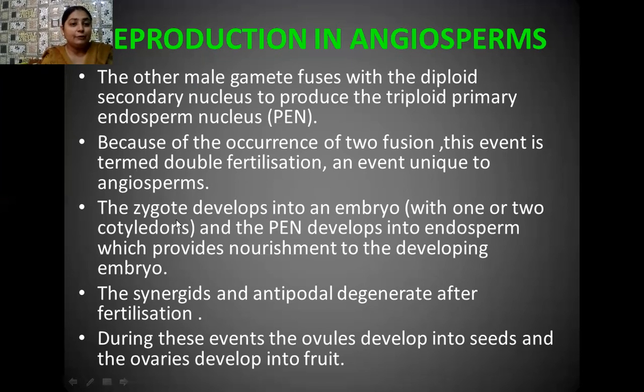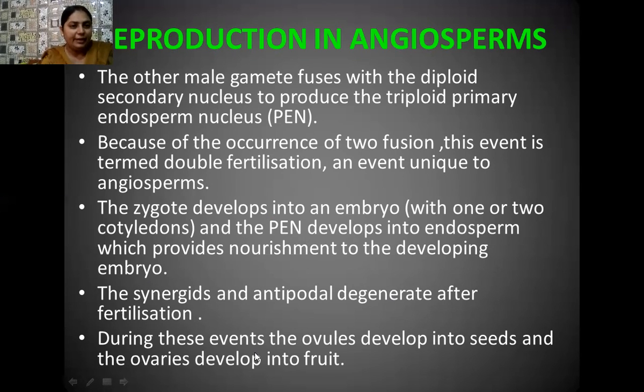Okay, student, now after fertilization, what happens? The zygote develops into the embryo and the primary endosperm nucleus develops into the endosperm tissue, which provides nourishment to the developing embryo. And what about synergids and antipodals? They degenerate after fertilization.